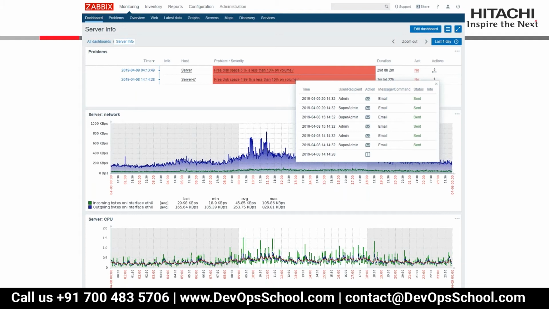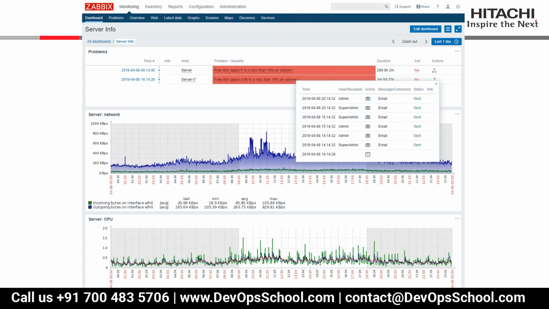Here I have attached a sample dashboard in which you can see there are two devices and two alerts have been generated on this particular tool. Here it is telling me that free disk space is less than 10%. Whether I am installing an agent onto that server or monitoring it agentless, it will be able to capture the basic details first: your CPU, your disk, your memory, and the network.